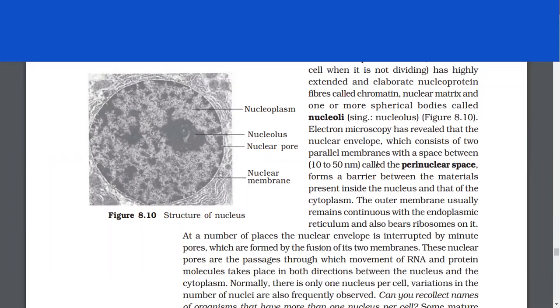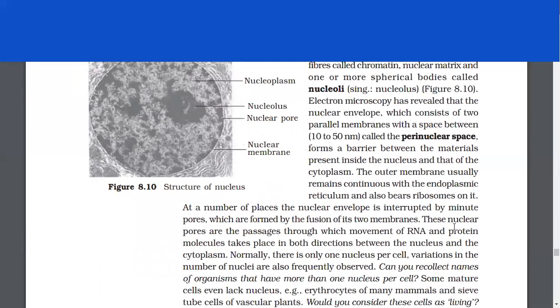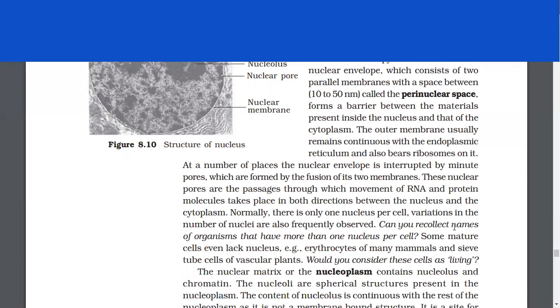Electron microscopy has revealed that the nuclear envelope, which consists of two parallel membranes with a space between them called the perinuclear space, forms a barrier between the materials present inside the nucleus and that of the cytoplasm. The outer membrane usually remains continuous with the endoplasmic reticulum and also bears ribosomes on it.